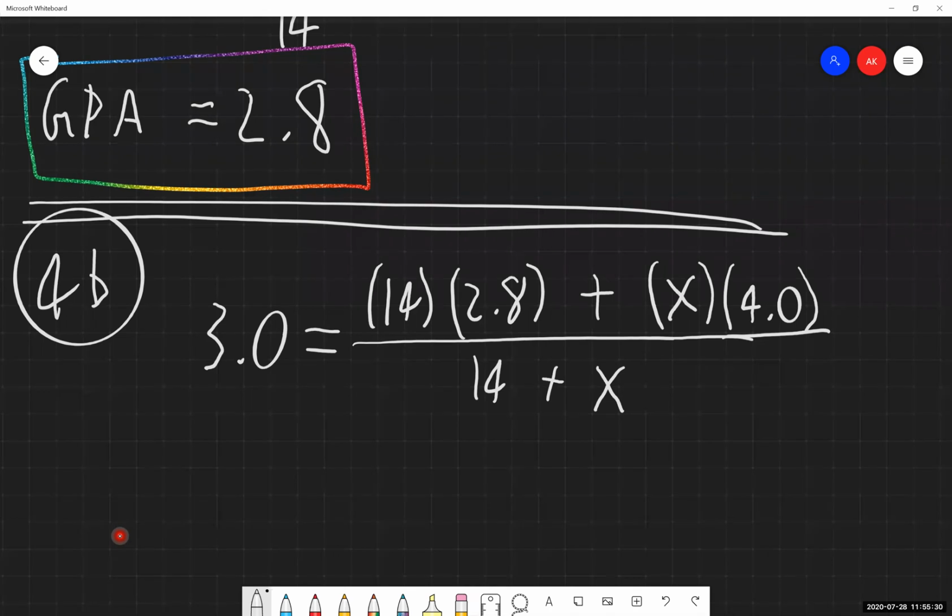Your other option, if you wanted to, 3.0 is basically the same as saying 3 over 1. And now in this instance, I essentially have a fraction equals a fraction. When we were working with proportions earlier in the quarter, we have the option of when a fraction equals a fraction to cross multiply. So the numerator times the denominator, and then the denominator here times the numerator up here. So you can either multiply both sides by 14 plus x, or you can cross multiply and get rid of the fraction that way. Either option works.